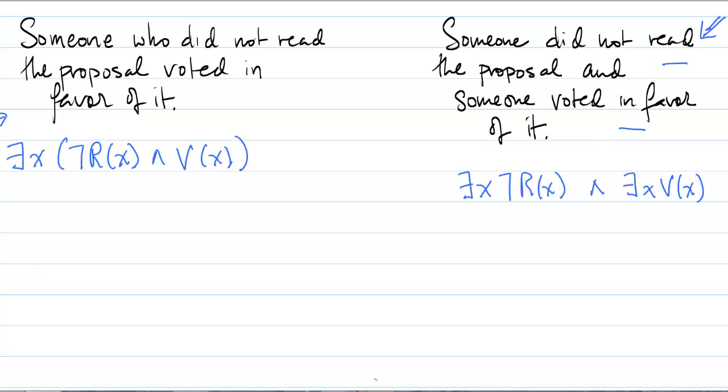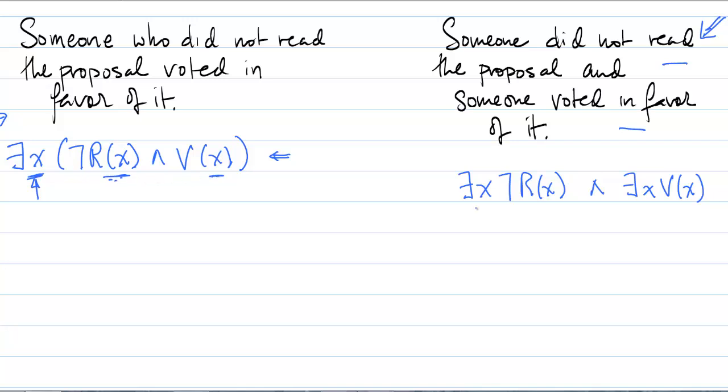So the logical expression on the left shows the solution to the previous problem. And note, there's exactly one quantifier because there's only one person that we're saying didn't read the proposal and voted in favor of it. So this quantifier is binding this occurrence of the variable as well as this occurrence of the variable. So that says there has to be one person to substitute for x that makes these true. So it would be the same person in each case.